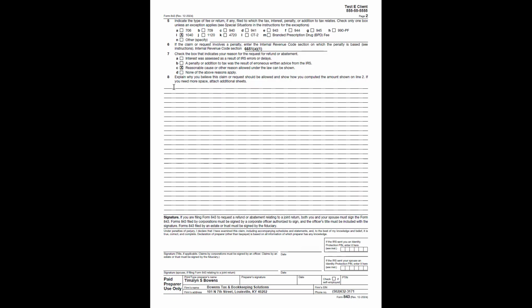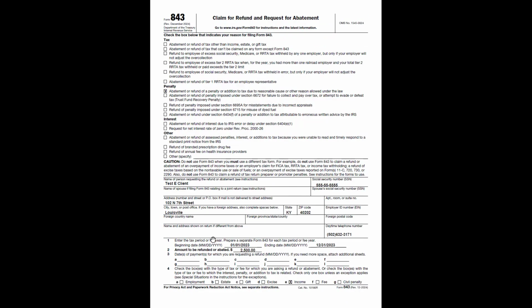They give you the opportunity to explain why you believe this claim or request should be allowed and show how you computed the amount shown on line 2. If you need more space, attach additional sheets. Those additional sheets are where you're going to want to make sure that the taxpayer name and social security number have been added.